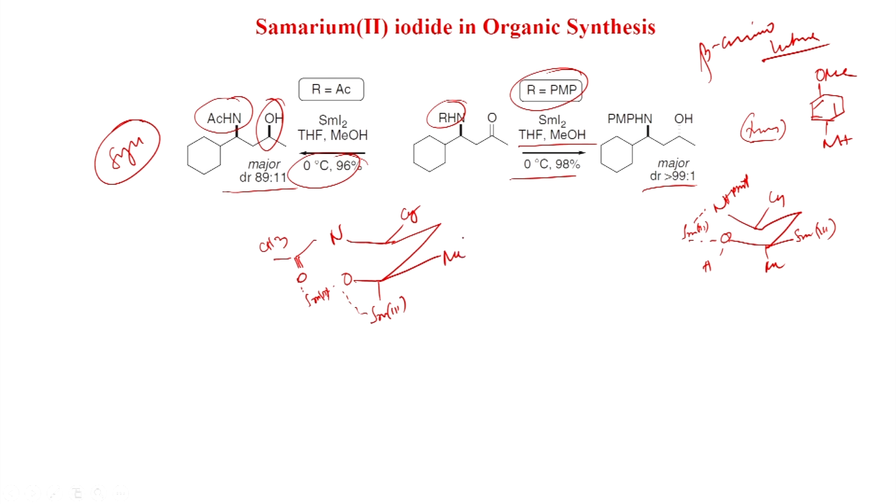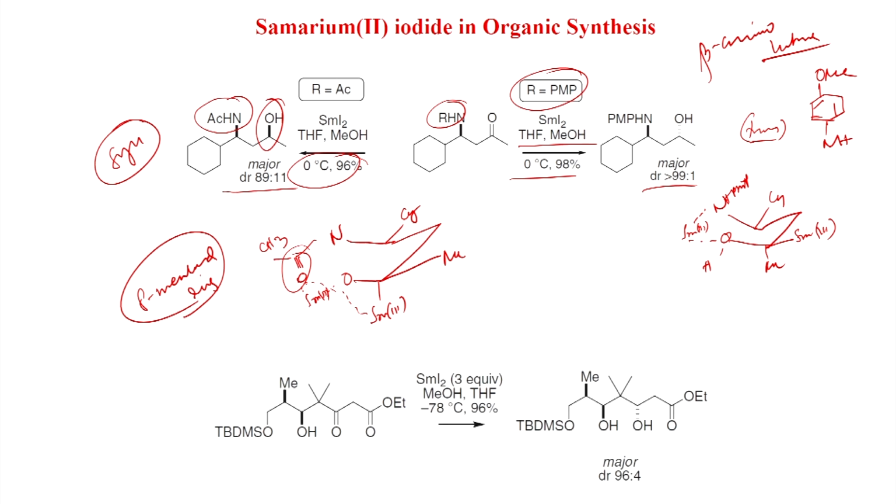So, that is why you get a defined geometry here. So, this is an 8-member ring. It is quite flexible because of this coordination, maybe this also coordinates samarium(III), because this is very nucleophilic, it wants to coordinate with samarium, and then the samarium wants to stay close to the amide carbonyl, and that is why you get this geometry.